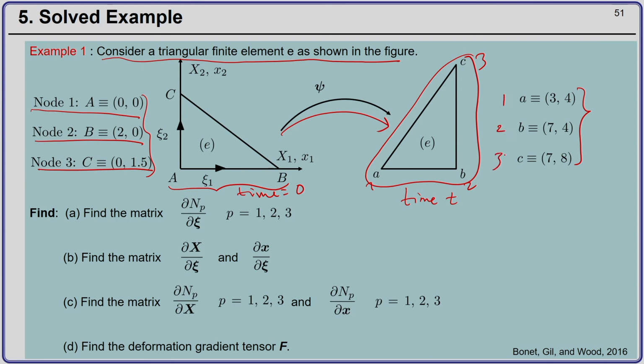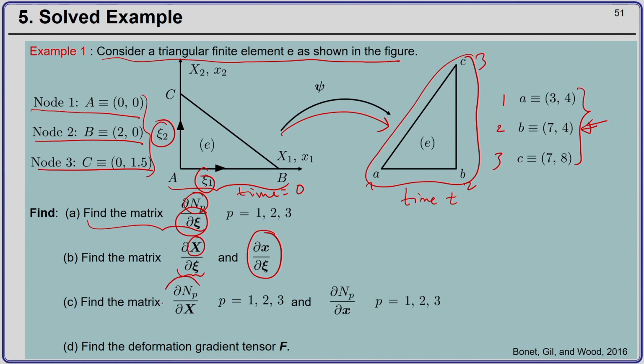Okay. So, node 1, 2 and 3 are shown here, and then we have to find the matrix of the gradient of shape function with respect to the natural coordinates psi 1 and psi 2. So, the direction of psi 1 and psi 2 are shown here, and then we have to find the derivative of the material coordinates with respect to the natural coordinates, and the derivative of the spatial coordinates with respect to natural coordinates.